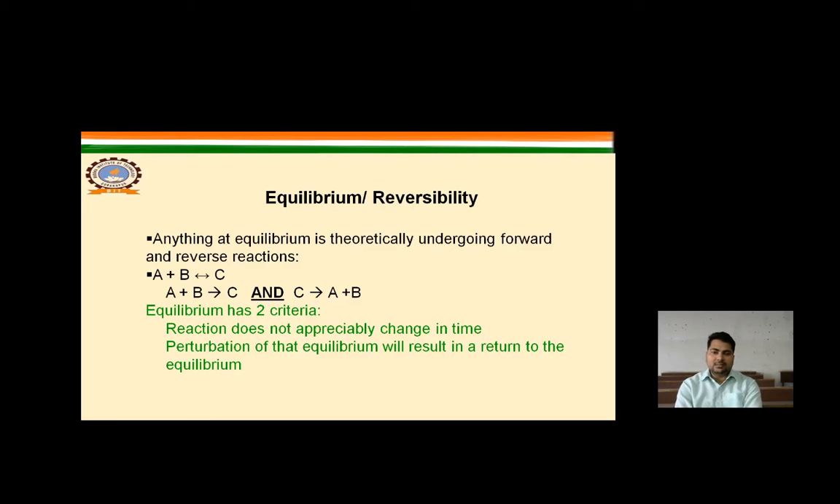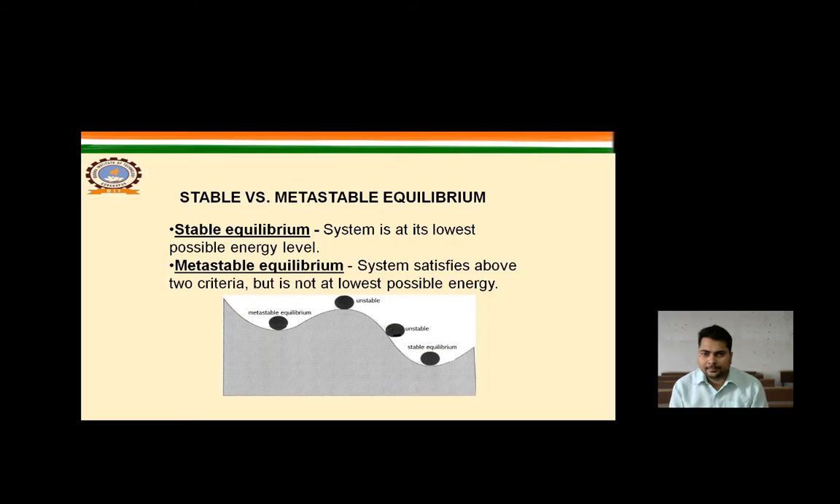The equilibrium and the reversibility. Anything at equilibrium is theoretically undergoing forward and reverse reactions: A plus B reacts to C, and C reacts to A plus B. A body is said to be in equilibrium when it fulfills two criteria: first, the reaction does not appreciably change in time, and second, a perturbation of that equilibrium will result in a return to the equilibrium.